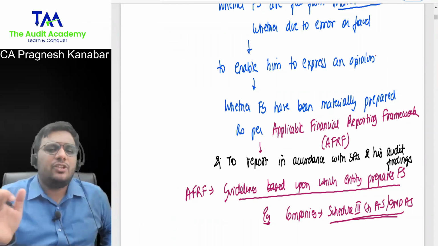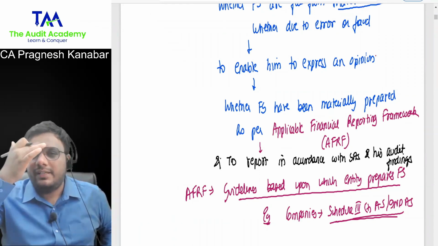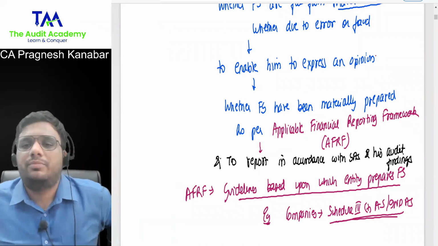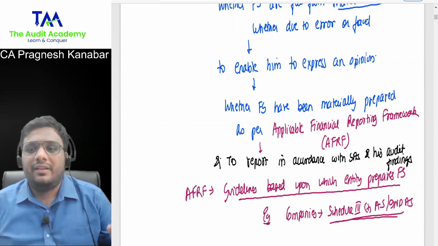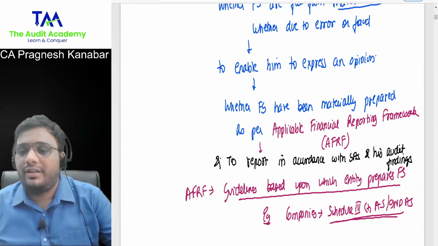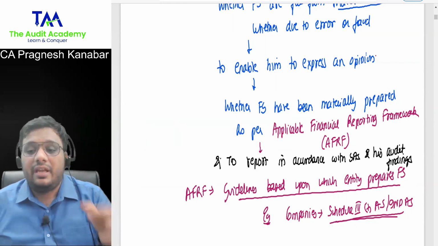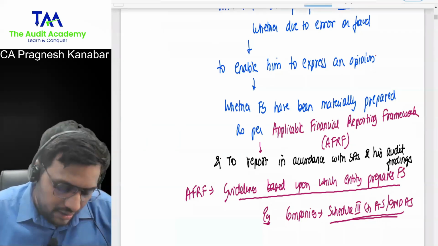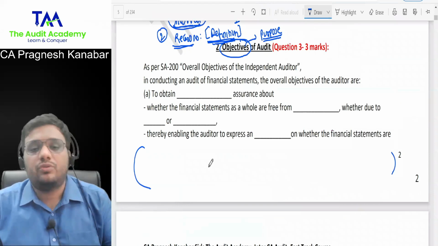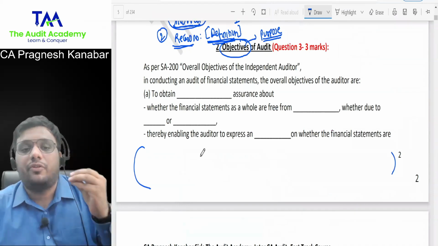No matter how many students I have met, whether Inter-CA or Final CA, what happens is whenever I ask what are the objectives of auditor, they say to express an opinion. But I'm not asking you over a cup of tea. I'm a professor. When I'm asking you the objective of auditor, I want to know in technical language. And even Final CA students are missing out on some important words. And that's the sad story. They will always want that a CA student should know about objectives of audit very clearly.